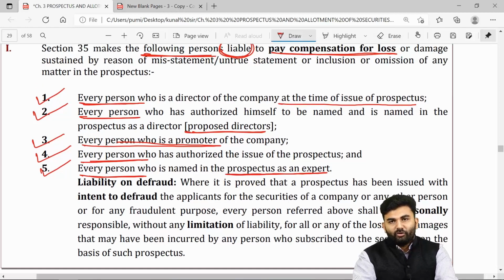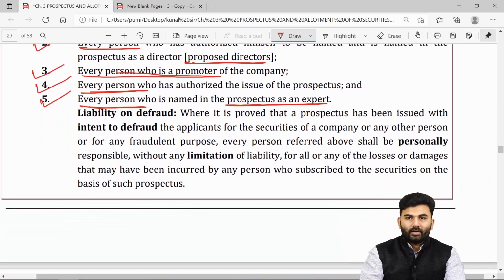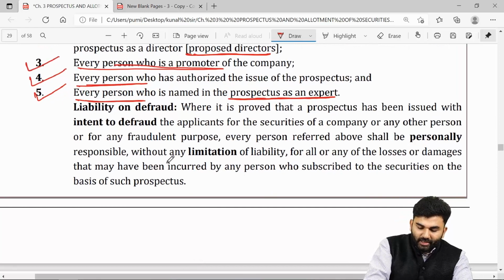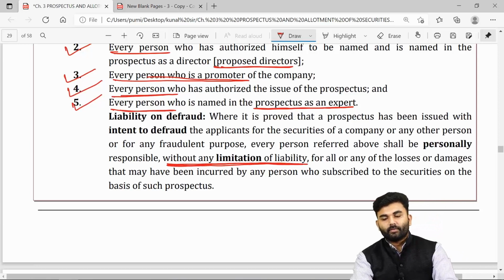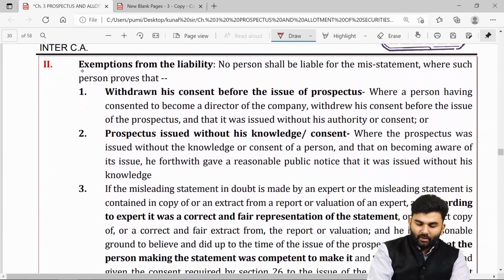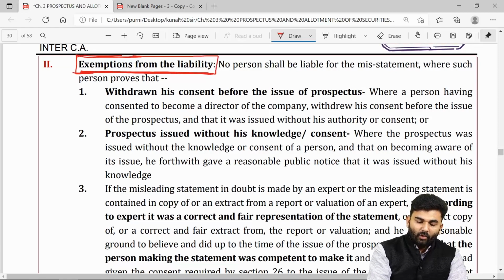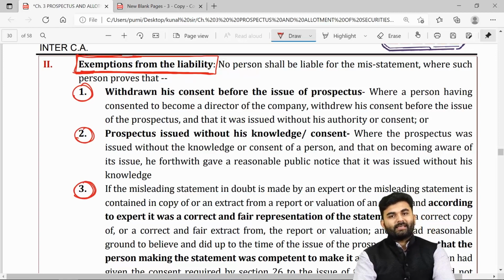In fact, these are the people who will be asked to pay compensation for the losses to the aggrieved party, which means the liability of such persons will be without any limitation, which means their liability will be unlimited in nature. However, if any person wants to enjoy an exemption from the liability, then in that case, any of the following 3 points should be satisfied. I repeat, any one of the following 3 points should be satisfied.